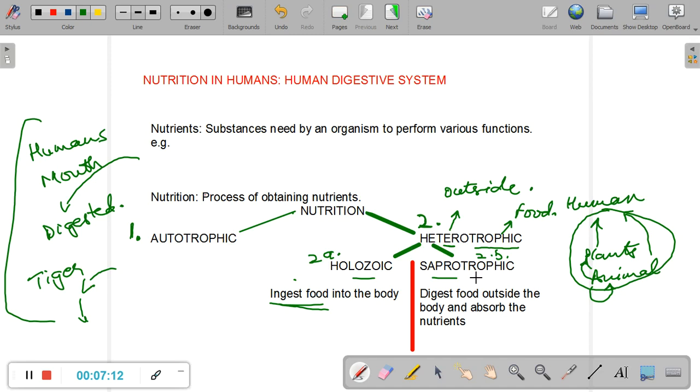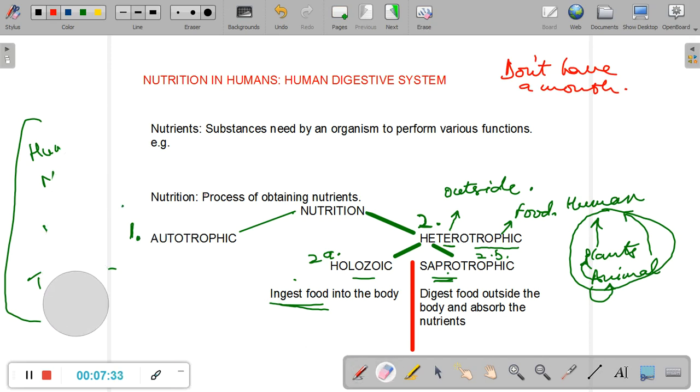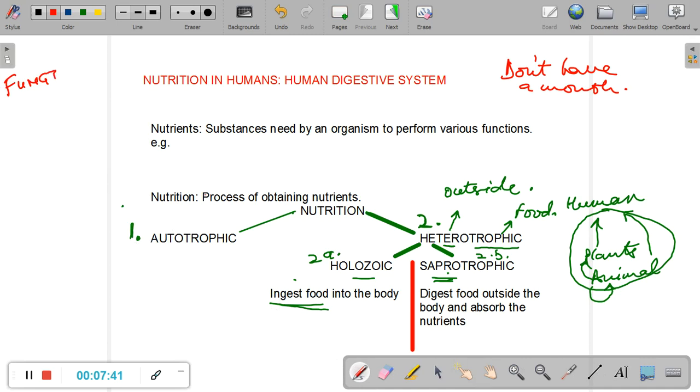The second type of heterotrophic organism is called saprotrophic. These organisms don't have a mouth to take the food into the body. So how do they get food? Let us take an example of a saprotrophic organism to understand it better. Let us take the example of fungi. If you've not seen a fungus, a mushroom, the food that you eat, is a fungus.